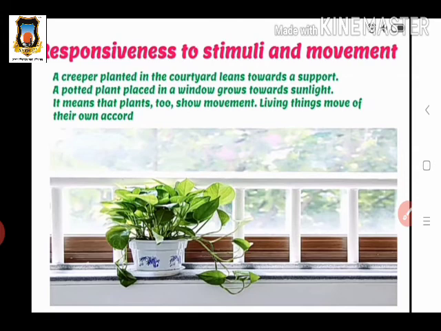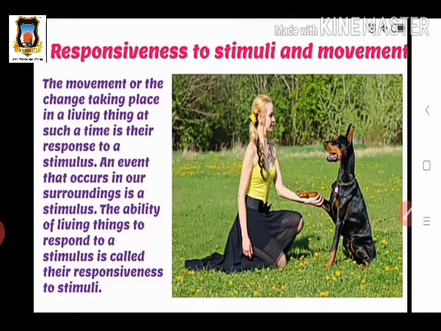Okay, so here we see the responsiveness to stimuli and movement for plants. Also we see in animals, the movement or change taking place in living things at such a time is a response to the stimuli. An event that occurs in our surroundings is a stimulus. Means an event is an activity or anything which occurs in our surroundings, and that is called a stimulus.